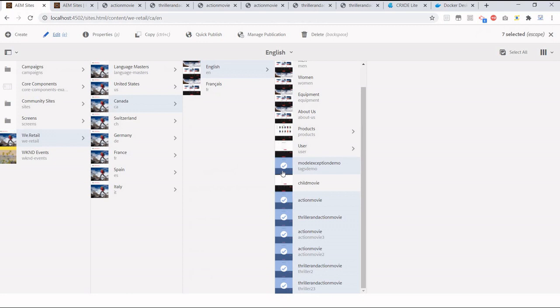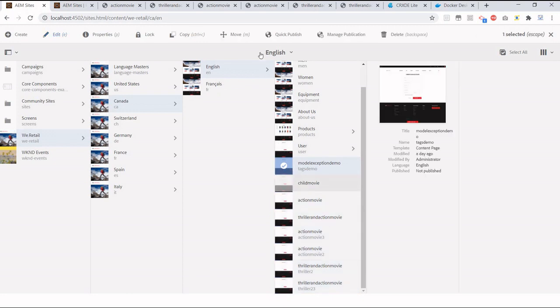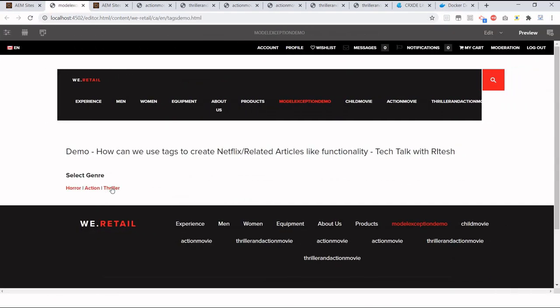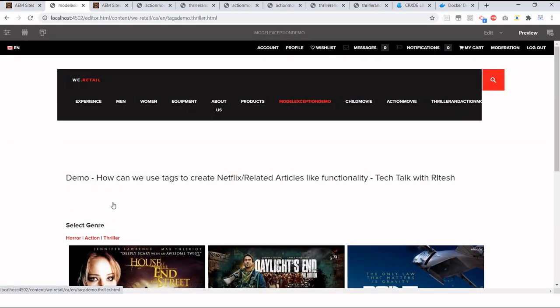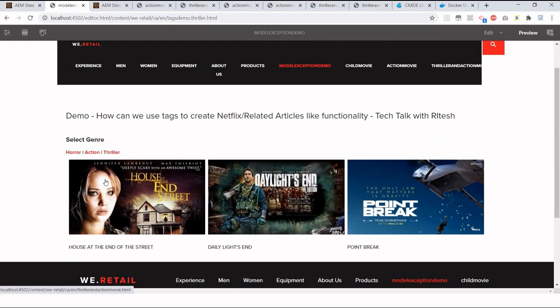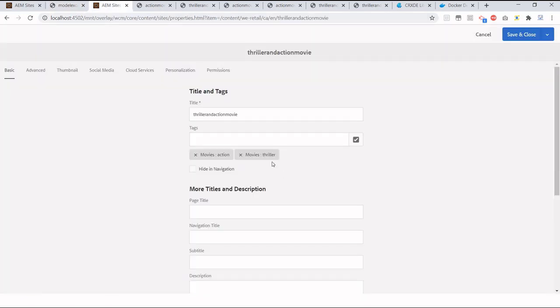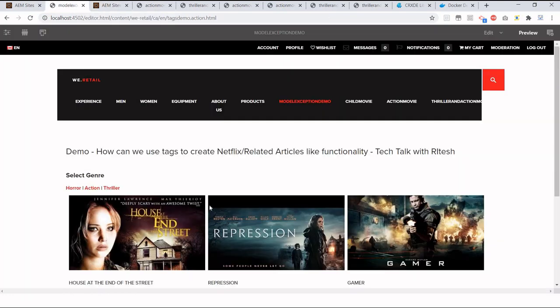So if I open thriller, the same movie will come in thriller as well. The same movie is coming in thriller as well as in action, because I have tagged this page with both action and thriller. There are other movies as well.